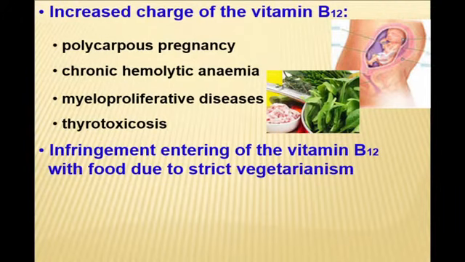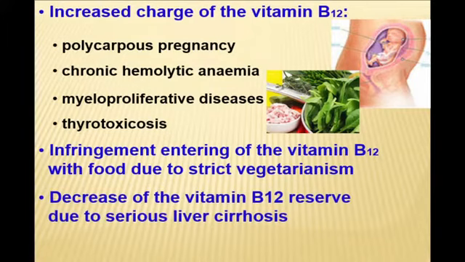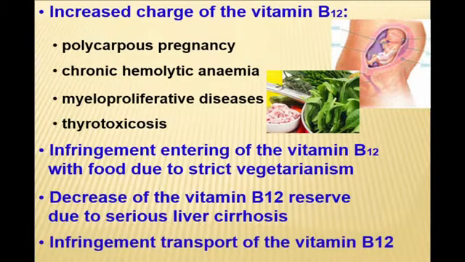Strict vegetarian people have a problem with vitamin B12 and may get B12 deficiency anemia, because vitamin B12 enters only with animal food, in contrast to iron. And a rare case is transport problems, but we must remember about it. It is very difficult to diagnose this problem because we need a special examination. It is used only in the case when all preceding factors are completely excluded.